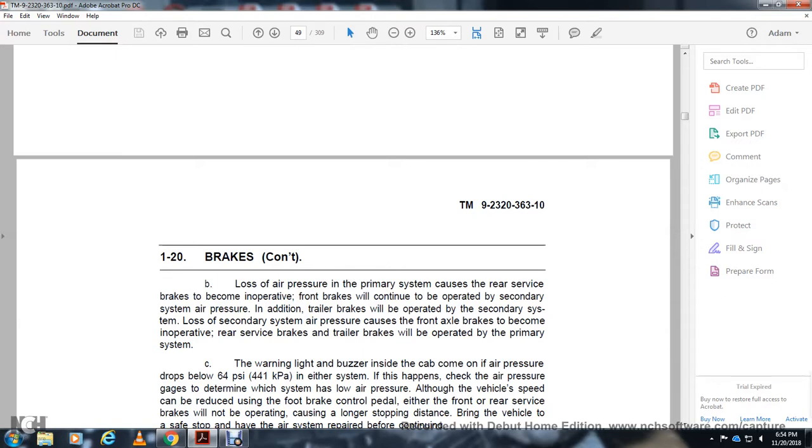With loss of air pressure in the primary system, the rear service brakes become inoperative, while the front brakes continue to operate with the secondary system air pressure, along with the trailer brakes. With loss of secondary system air pressure, the front axle brakes become inoperative, and the service brakes and the trailer brakes will be operated by the primary system.